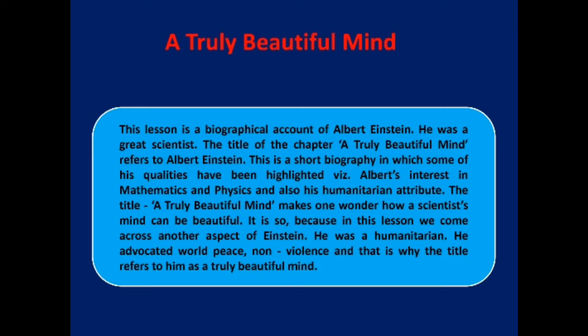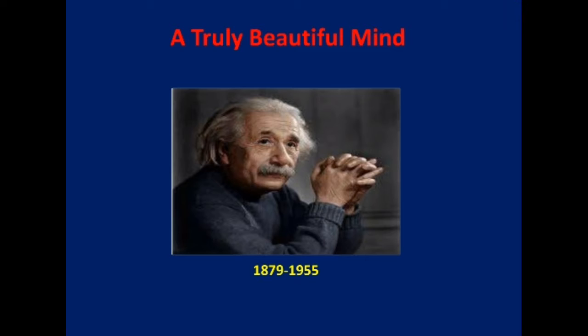That means he was a genius, a great scientist. But along with that, he had the nature of a humanitarian. That made him a truly beautiful mind. So this lesson is a short biography of Albert Einstein.